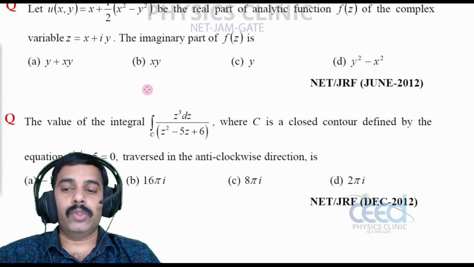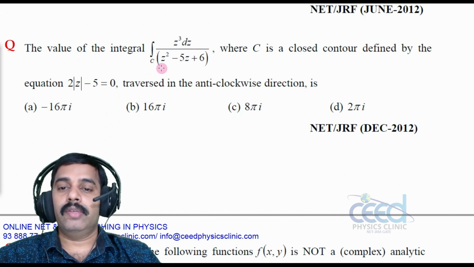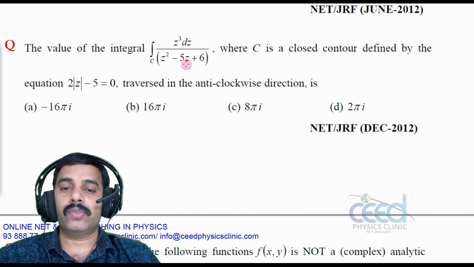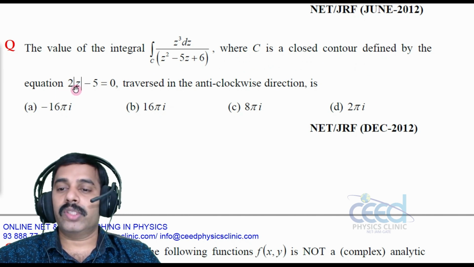Now let us come to another problem. The value of the contour integral of z cube dz divided by z square minus 5z plus 6, where C is the closed contour defined by the equation 2 mod z minus 5 equal to 0.